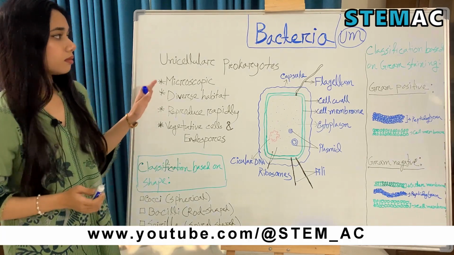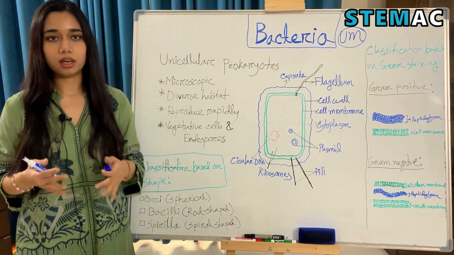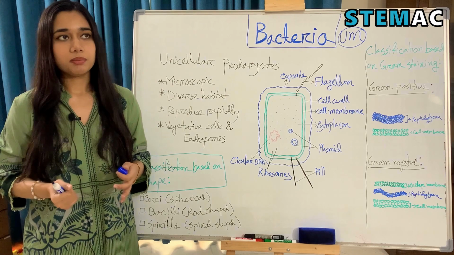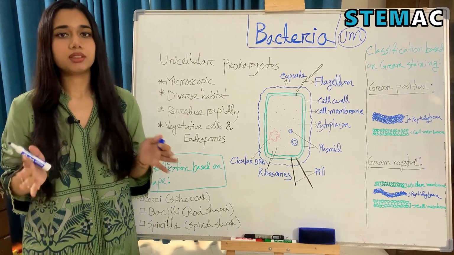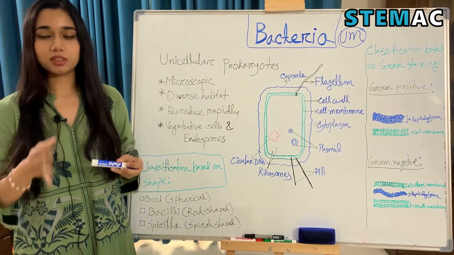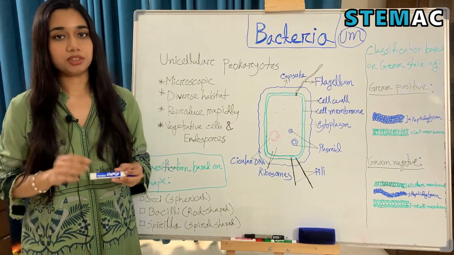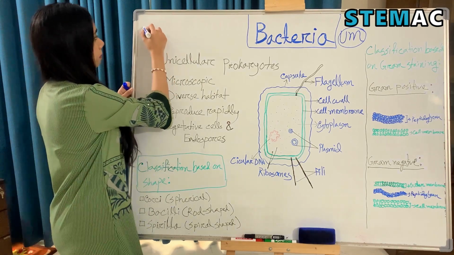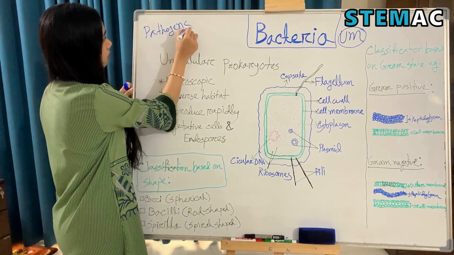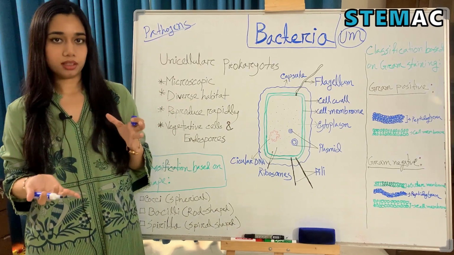A lot of us think that bacteria are only connected with dirtiness or contamination, because we think that all bacteria are bad, which is a misconception, because there are both good bacteria and bad bacteria, and we call this bad bacteria pathogens. Pathogens means they are disease-causing bacteria.